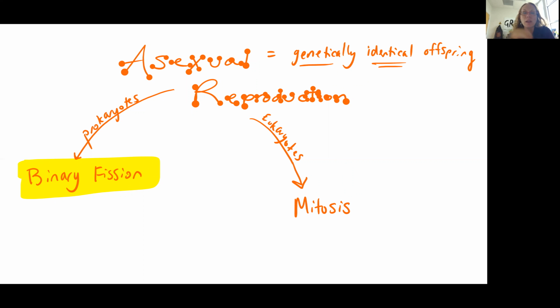Now, there are two different ways that cells do asexual reproduction, depending on whether it's a prokaryotic or eukaryotic cell. The topic for this presentation is what prokaryotes do, and their type of asexual reproduction is called binary fission. The rest of our conversations in this first part of Chapter 8 will be on mitosis, which is how eukaryotic cells, including ourselves, do asexual reproduction.